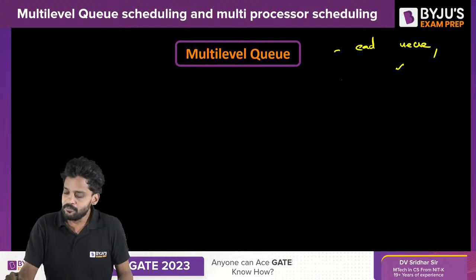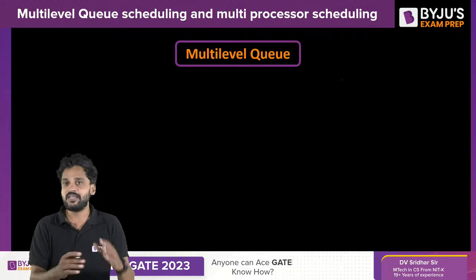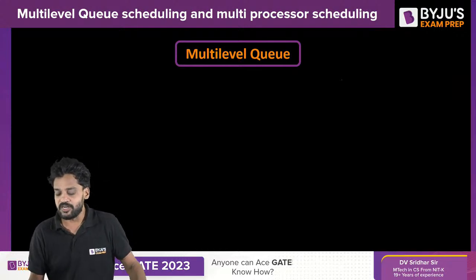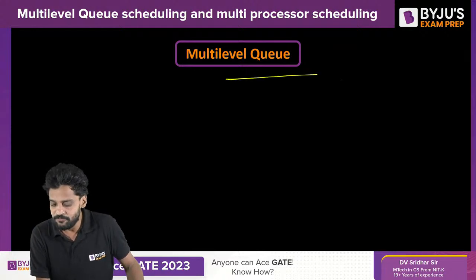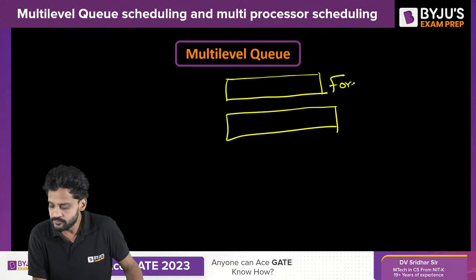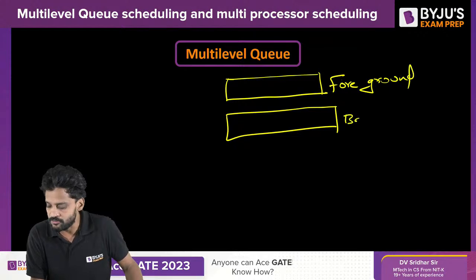This is what multi-level queue scheduling is, initially and to begin with. But understand something. In the initial state, we define two queues, Q1 and Q2. This is foreground and this is background.